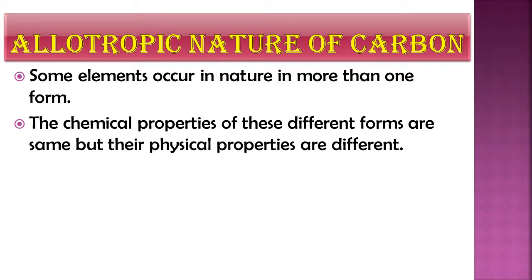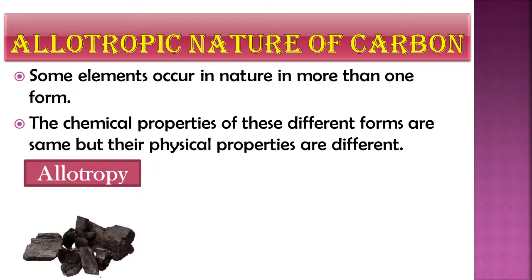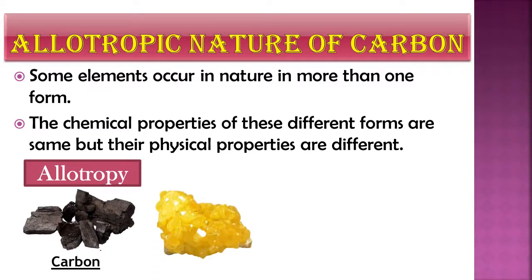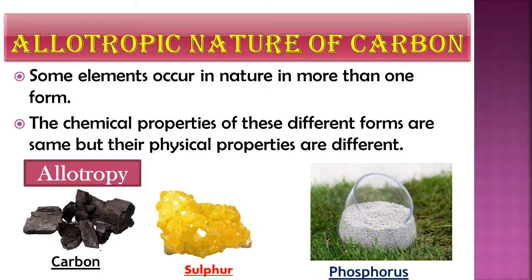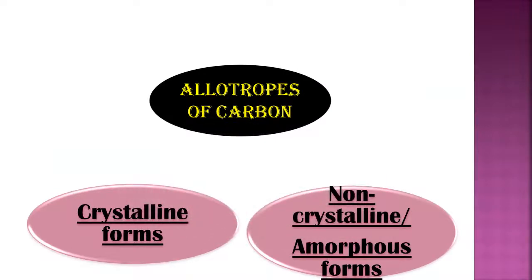Here, carbon, sulfur and phosphorus also exhibit the allotropic nature. So these are the substances which have the allotropic nature. Now, allotropes of carbon. There are two types of allotropes of carbon. First is the crystalline form and next is the non-crystalline or amorphous form. Today we shall study the crystalline forms.